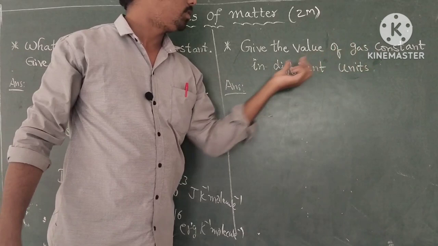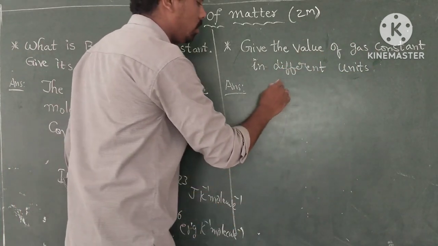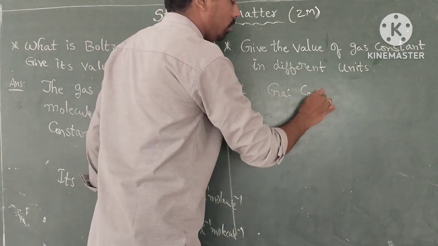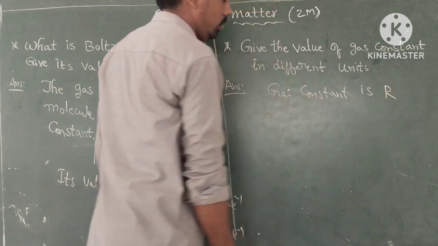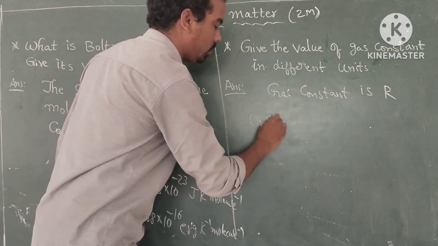Next one. Give the value of the gas constant in different units. Gas constant is R. So its units.